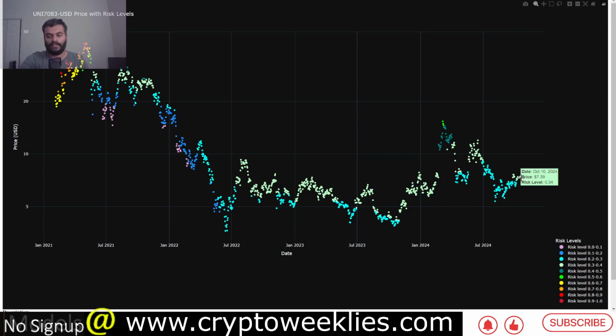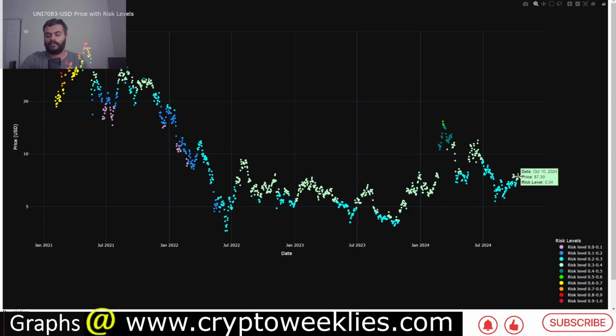This is again a risk-based analysis based on the price of UNI and the 20-week moving average for UNI, and the proportional distance between the price and the 20-week moving average. Based on that, the risk levels are normalized between 0 and 1. Right now the risk is, and the opposite of risk is reward. That means if you take 1 minus risk, that would give you the reward. Whenever the risk is, for example, February 2022, this is a shorter term model. At that point the risk was 0.09. That means the reward was 91, so 0.91.